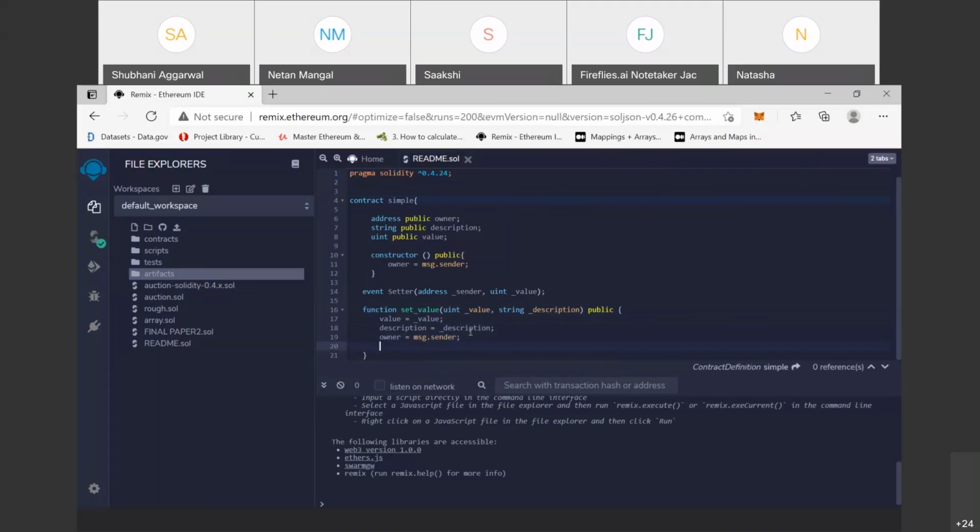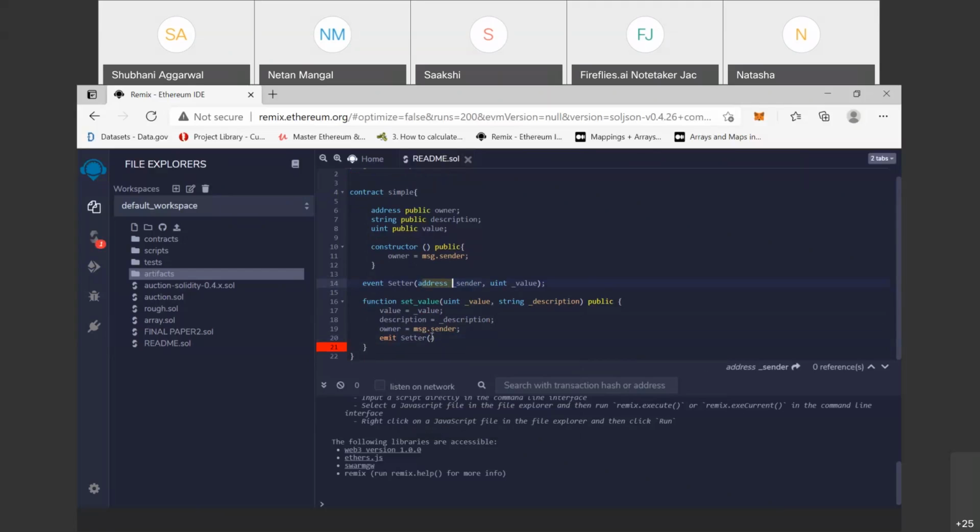And how do we end this event? Using the keyword emit, the same name of the event, that is Setter, and the parameters that we described here: sender, owner, and in place of value, the value.